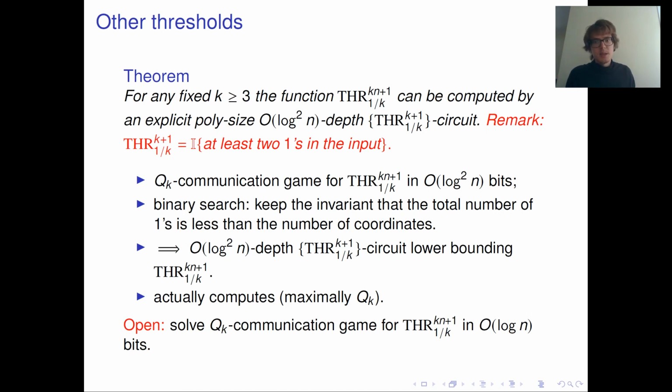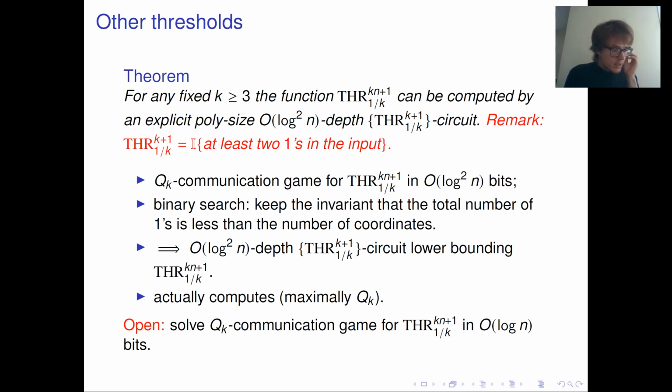This can be easily done in logarithmically many bits, because the parties can just send each other how many elements of their sets they have in the first part and in the second part. So there will be log n steps, and in each step the parties send each other log n bits. So in total there will be log n squared bits.